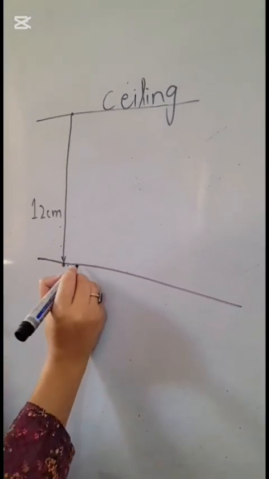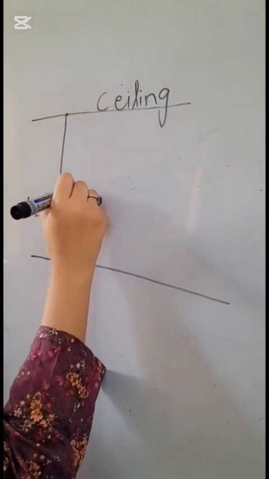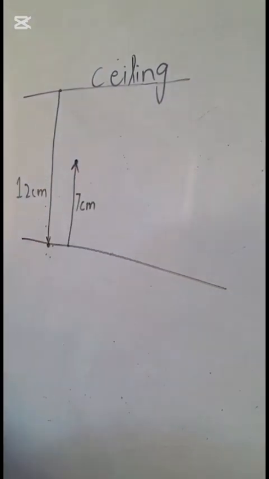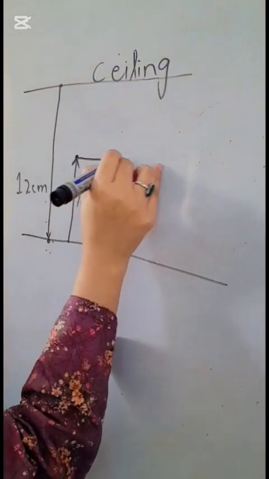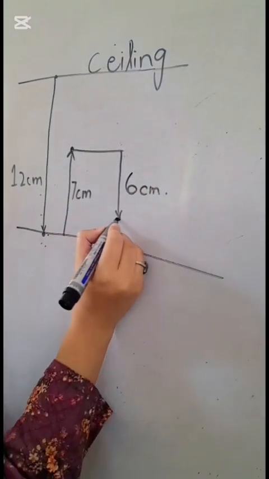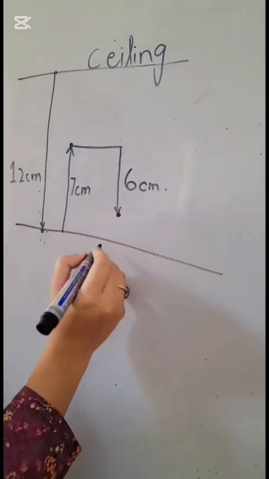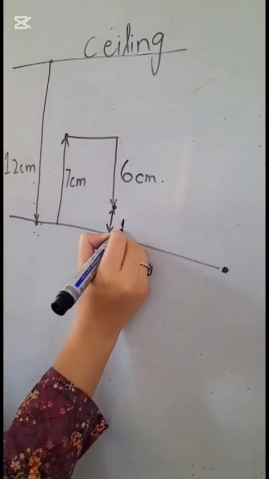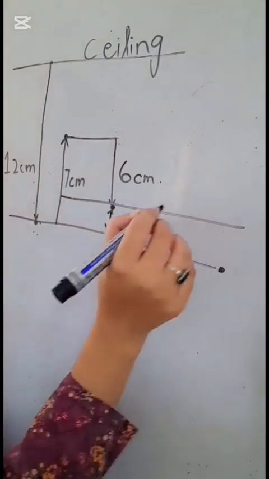After reaching this point, the spider moved upwards 7 cm to a height of 7 cm. Now where is the spider? The spider is right here now. After reaching this point, the spider lowered itself for about 6 centimeters. Now the spider is right here. What is the distance of the spider from the floor, from the final bottom line? The distance is 1 centimeter, and you can find out this distance by looking at these 2 figures.